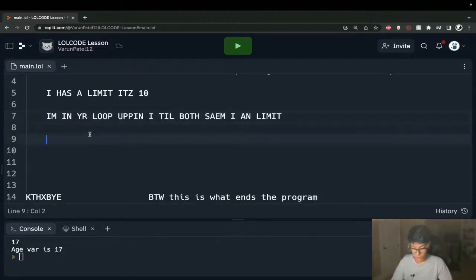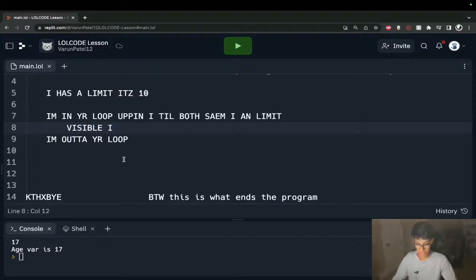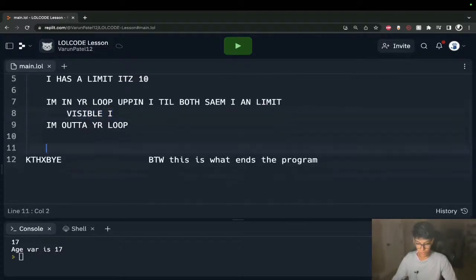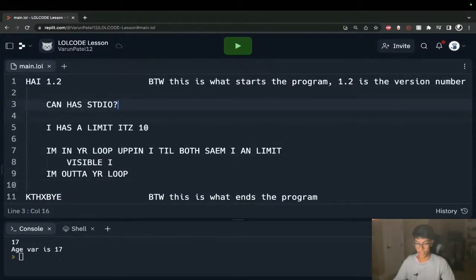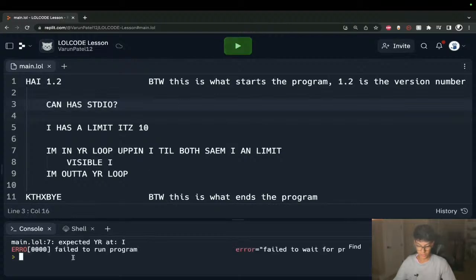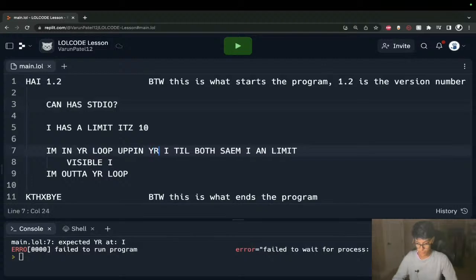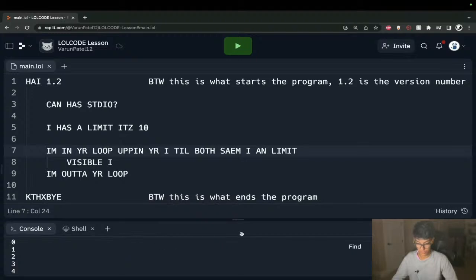Our loops will also end with I'm outta your loop. And now between them, what I'm going to say is visible I. Again, just bear with me here. I'm just creating our general structure. We'll look at what it's doing, and then we can go back and touch upon the actual syntax itself. So I run this. Oops. Expected YR at loop. I'm in your loop, up in your I, till both same I and limit. There we go. So we have 0 all the way up until 9.